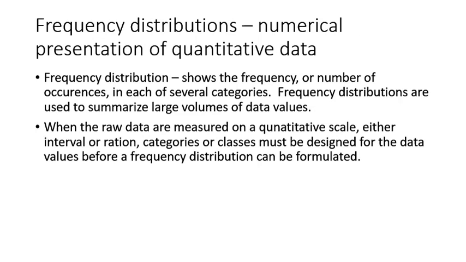A frequency distribution table shows the frequency, or the number of occurrences, of each individual item in several different categories. Frequency distributions are used to summarize large volumes of data. When the raw data is measured on a quantitative scale, then a frequency distribution table can be formulated.